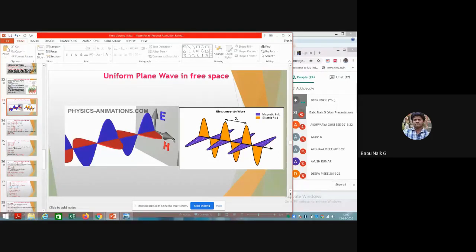If we consider other mediums, depending on the material, whether copper, aluminum, silver or gold, how will these waves travel? When the wave is transmitted into those mediums, the amplitude and wavelength of the wave reduce further with distance traveled. We also have the skin effect, which is how much the wave travels on the surface. This is a general thing we can see further. So this is how a uniform plane wave travels.